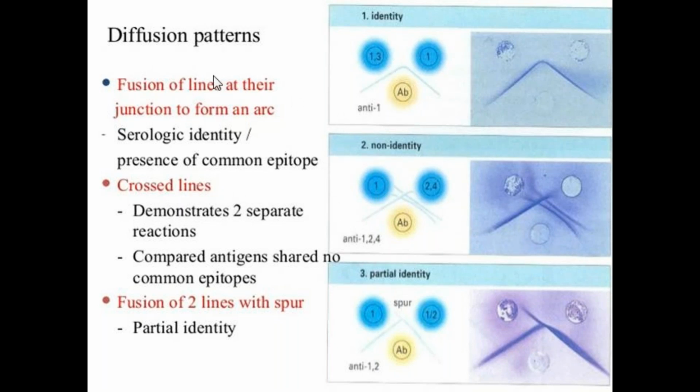And next, partial identity occurs between two antigens when only some of the antigenic determinants are shared by the two antigens. Then it is indicated by spur formation, or partial identity. These are the diffusion patterns that we observe in the Ouchterlony double diffusion process.